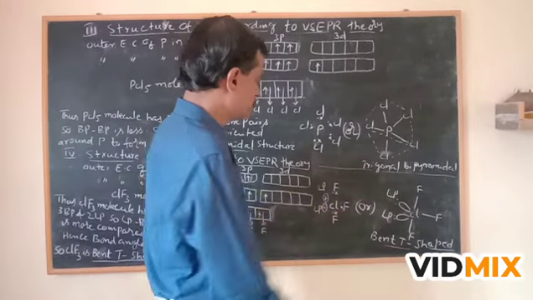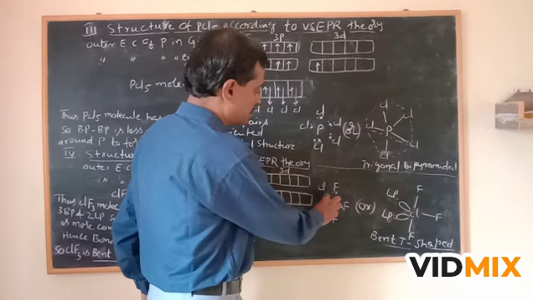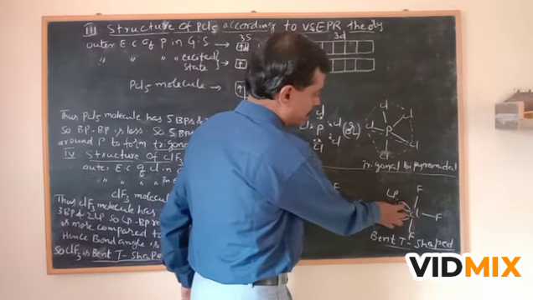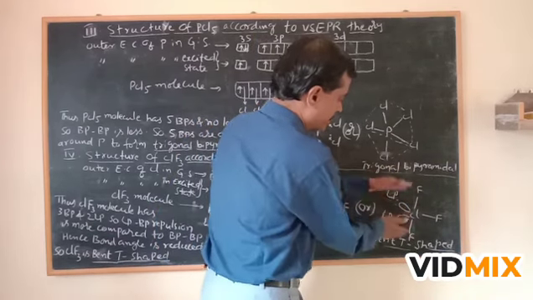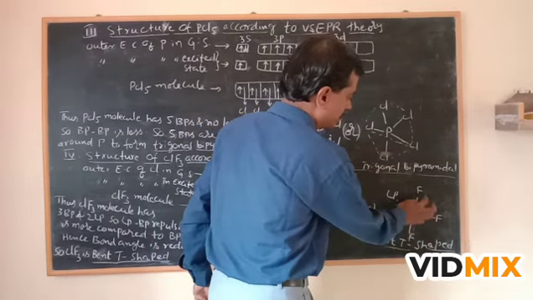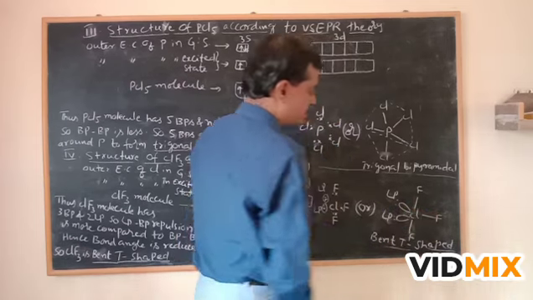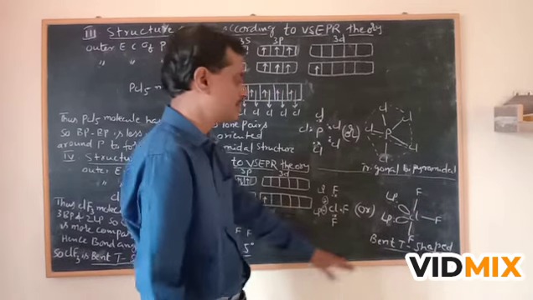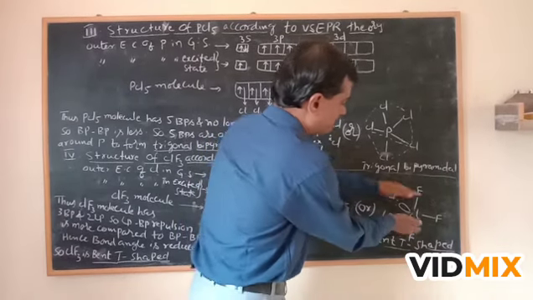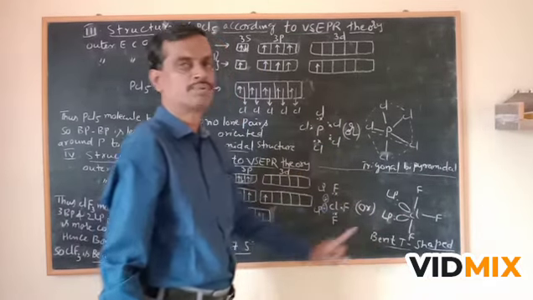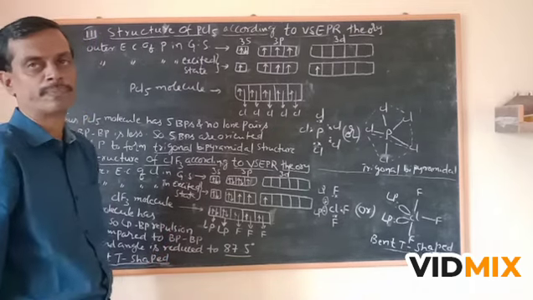These are the 3 bond pairs and these are the 2 lone pairs. Because of the repulsion, we have this bent T-shaped molecule. The structure of the ClF3 molecule is totally bent T-shaped: it is T-shaped and it is bent.